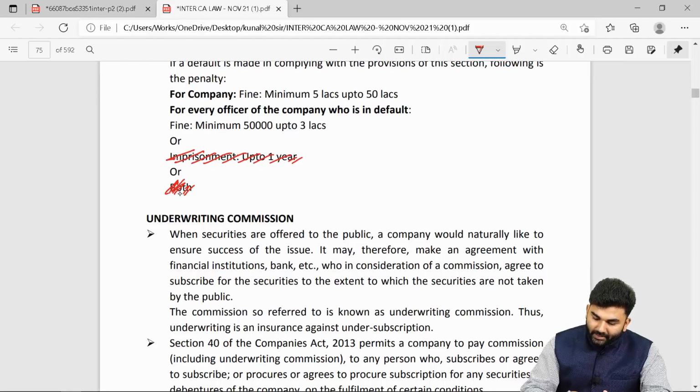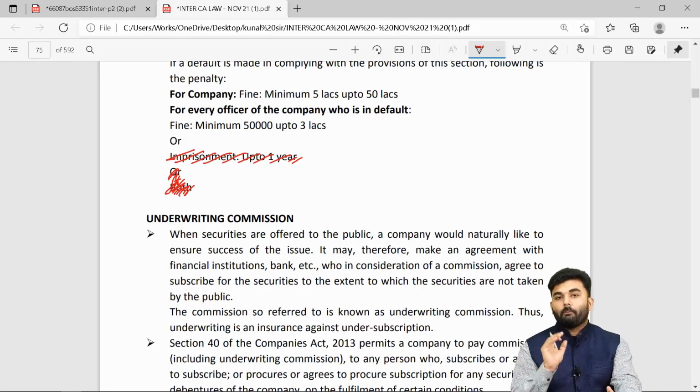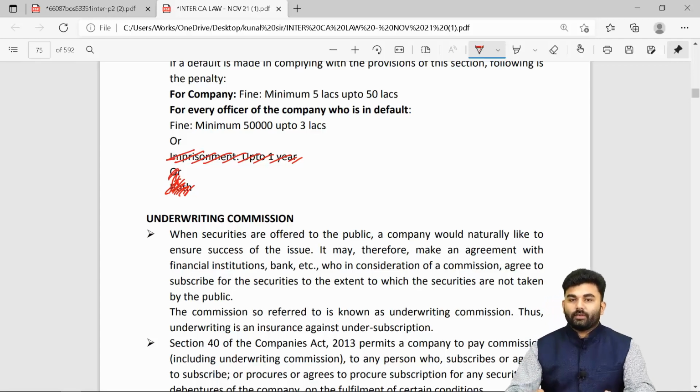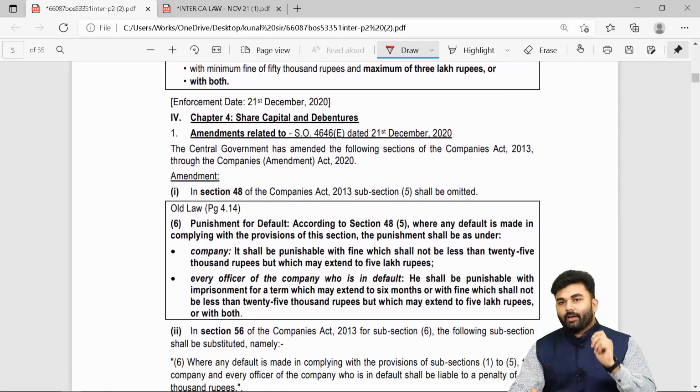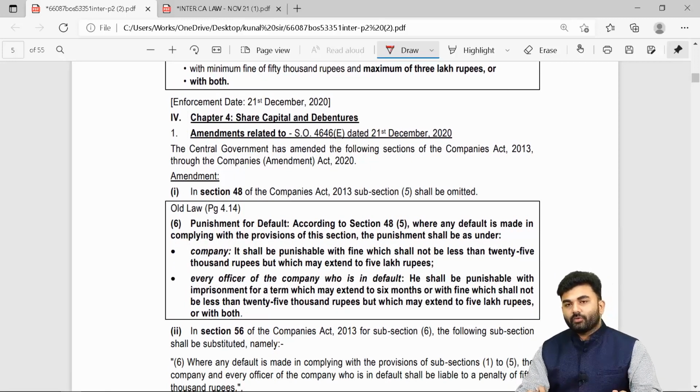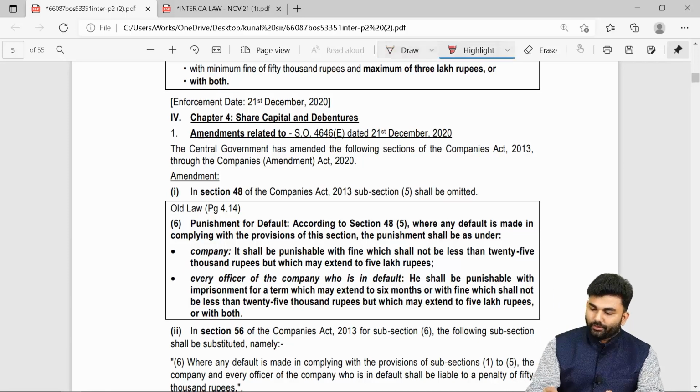So this penalty will also be only and only monetary. So yes, we have completed the amendments towards chapter number 1, and we have also completed the amendments towards chapter number 3 of our JKSS textbook.